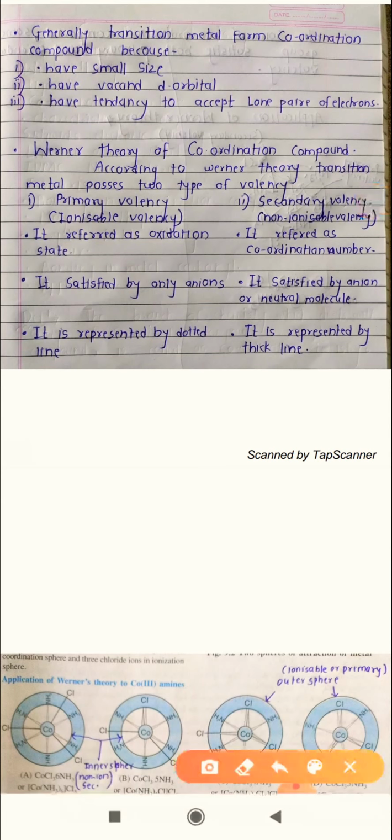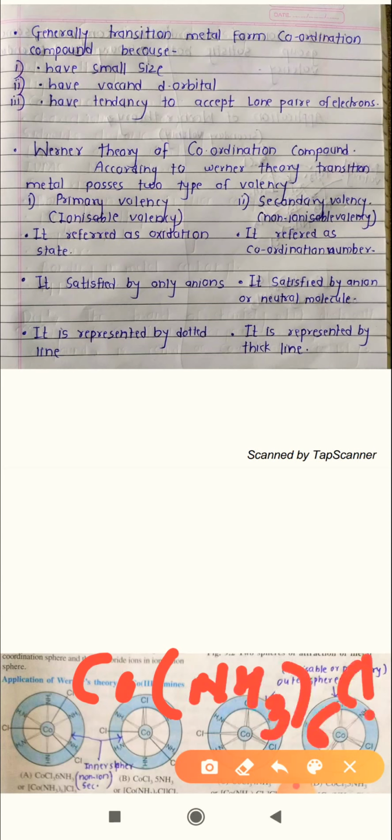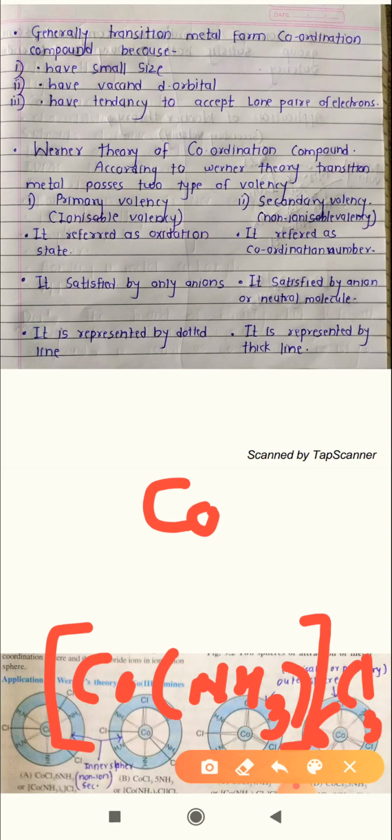Suppose this is your complex, [Co(NH3)6]Cl3. This is your coordination compound. Suppose we take this cobalt at the center. This cobalt has two types of valency, primary valency and secondary valency. This is your complex: [Co(NH3)6] is in the square bracket and Cl3 is present outside the bracket.